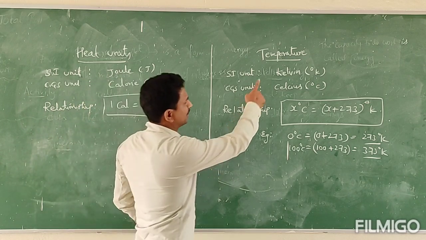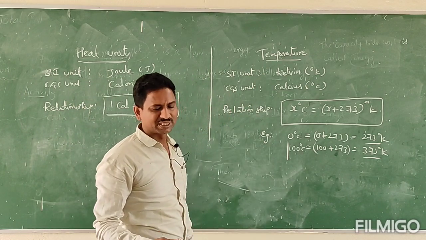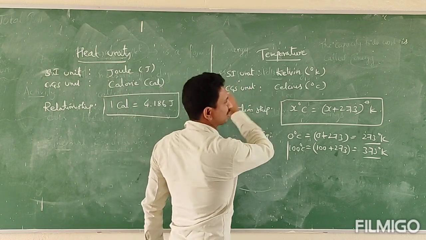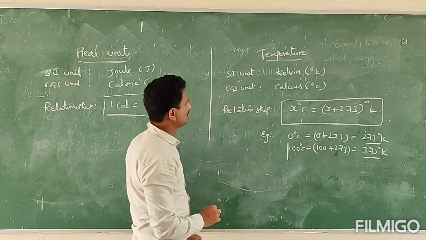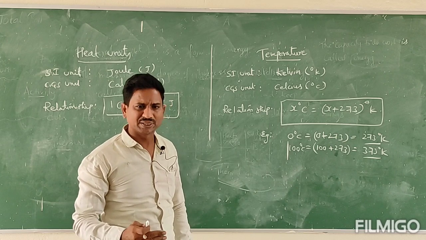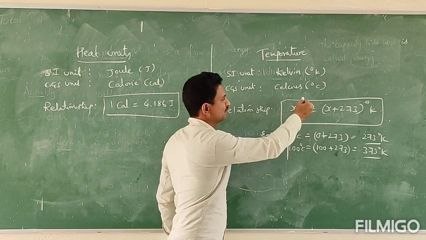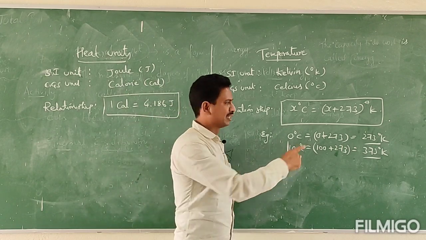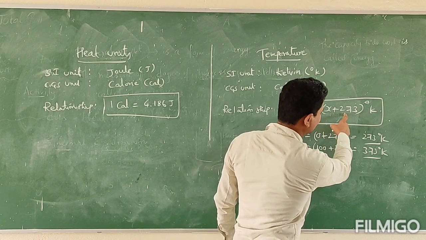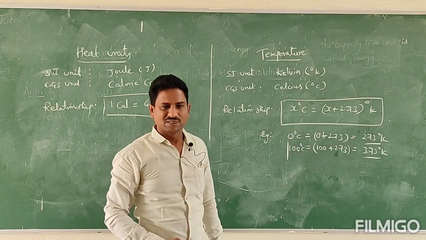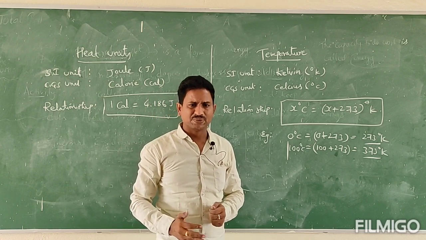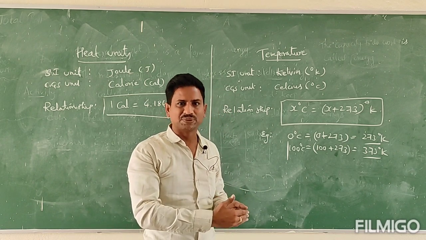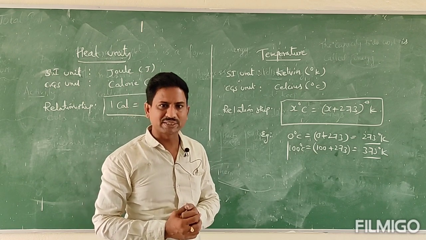And similarly, temperature. Do you know already the definition? Temperature is the measure of degree of hotness or coldness. Its SI unit is Kelvin, simply denoted as K. Whereas in CGS, often we use Celsius or centigrade. The relationship between these two is, for example, x degree centigrade is equal to x plus 273 degree Kelvin. That means to convert from centigrade to Kelvin, we have to add 273, whereas from Kelvin scale to Celsius scale, we have to subtract 273.